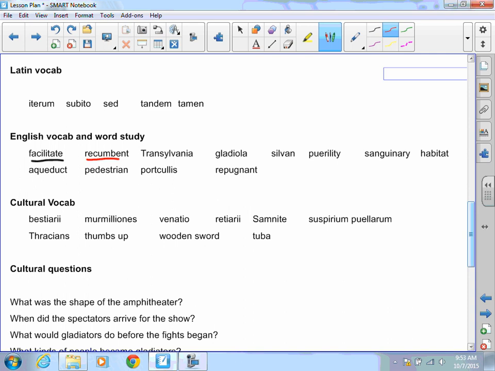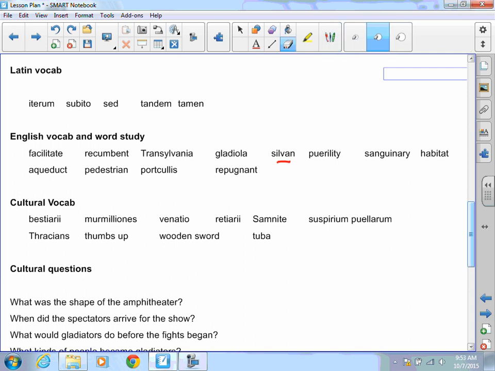We have trans, which means across, and silva, which means wood, so across the woods. That's what Transylvania is. We have gladiola, which comes from gladius, which is sword. Gladiola is something that is sword-shaped. Sylvan comes from silva, that is wood, so sylvan is a wooded area.